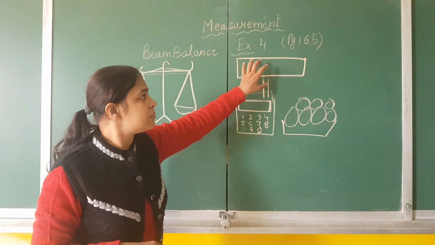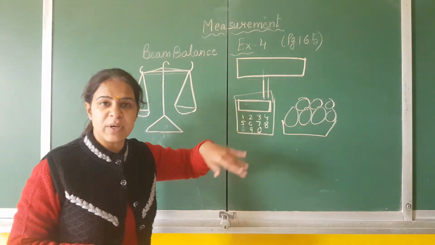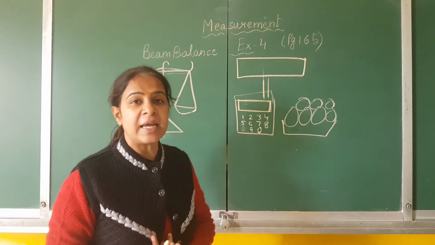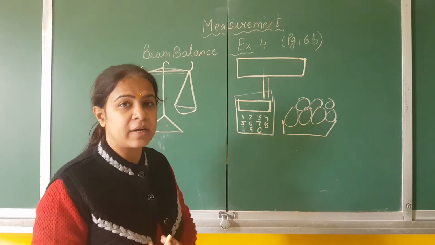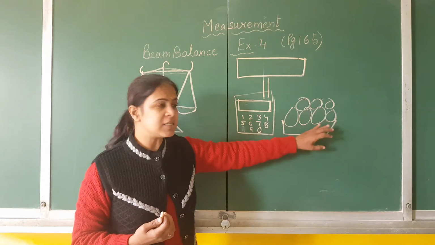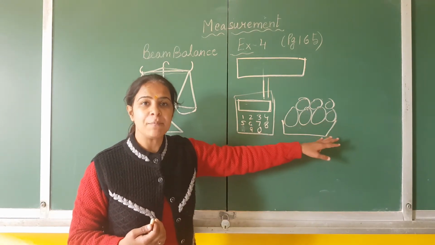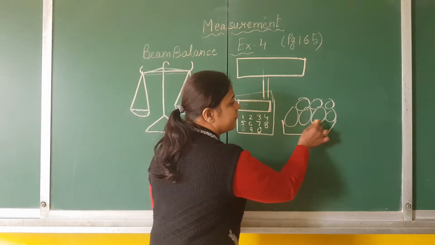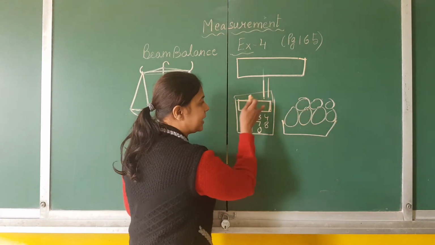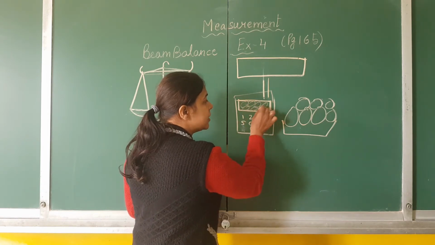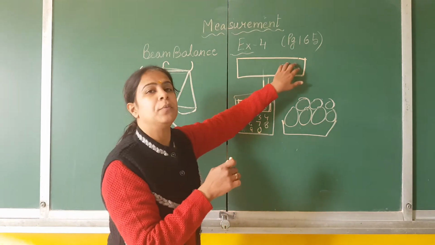These digital machines you can see in sweet shops, confectionery shops, any of the shops. Like in Spencer's also we get vegetables. Suppose I have purchased potatoes from Spencer's, and this is the weighing plate. I will put the potatoes over here, so it shows the weight.